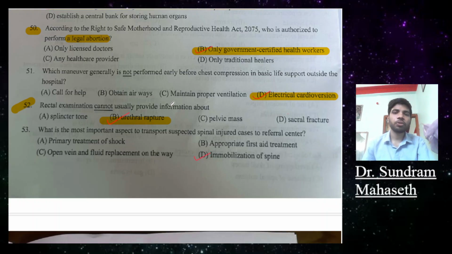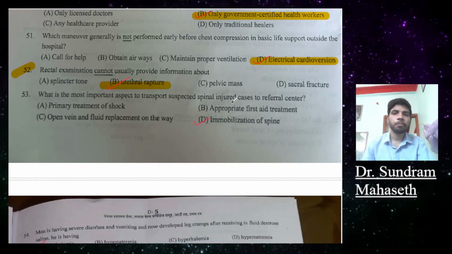Which of the following is an important aspect to transport a suspected spine injury case to a referral center? Primary treatment of shock, appropriate first aid treatment, open vein and fluid on the way, immobilization of spine. So basically in spine fracture, immobilization of spine will be the correct answer.